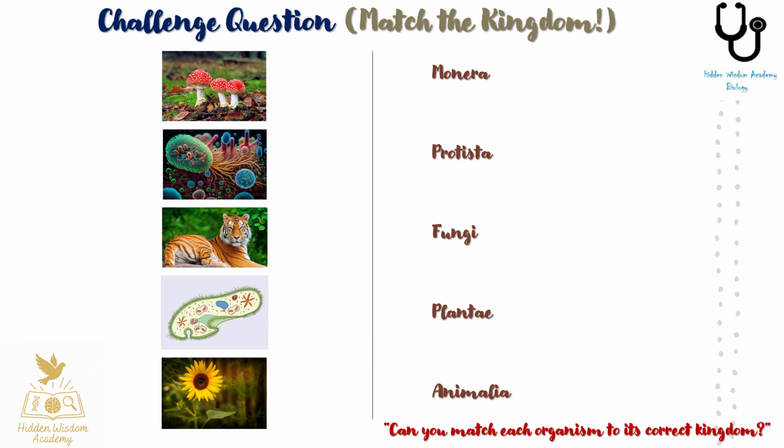Alright, Bio Warriors, time to put your classification skills to the test. Here are 5 organisms: a mushroom, a bacterium, a tiger, a paramecium, and a sunflower. Your challenge is to match each one to its correct kingdom: Monera, Protista, Fungi, Plantae, or Animalia. Sounds easy, right? But remember, some organisms can surprise you. Pause if you need extra time and check your answers at the end.